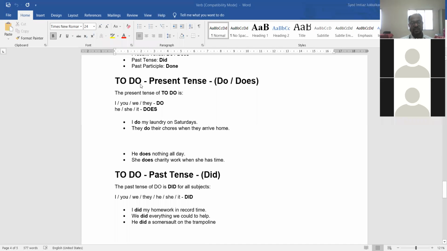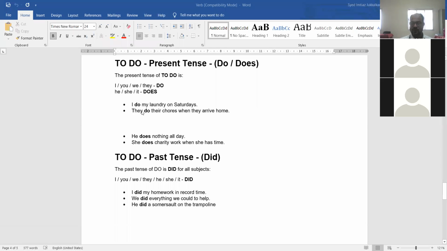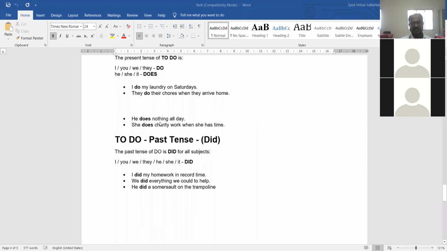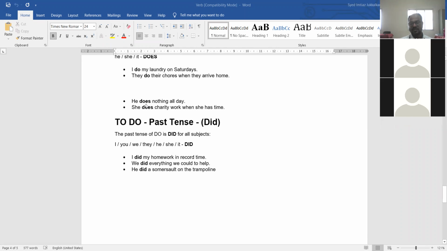Then just now I told you that do is in present tense. So I, you, we, they do, he, she, it does. So I do my laundry on Saturdays. They do their chores when they arrive home. He does nothing all day. She does charity work when she has time. I do, I is first person singular, therefore do. This is plural form, they, therefore do. So he is singular third person, therefore does. She is singular third person, therefore does.